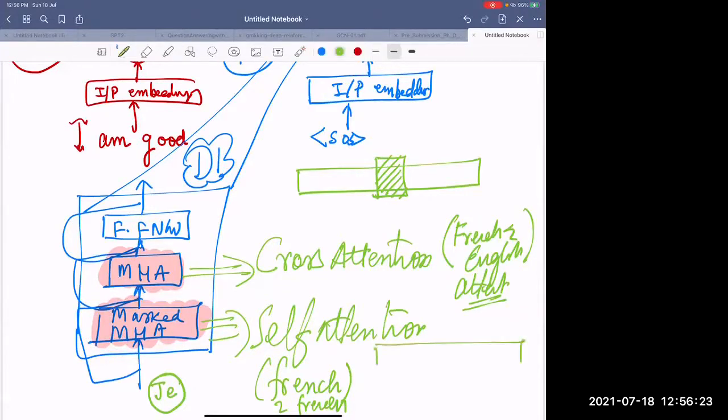What does that mean? I am having French words F1, F2, F3, F4, and F5, and I'm computing the self-attention between F1, F2, F3, F4, F5. This self-attention is trying to learn the context in the French language, what you have seen so far. So if I am working on this word, you can only see up to this. You cannot see this. And that is why it is masked self-attention.